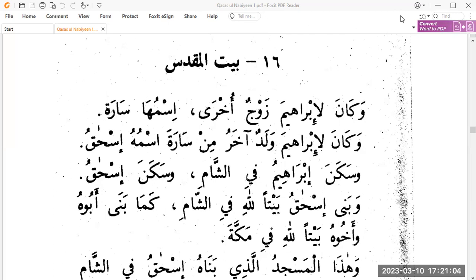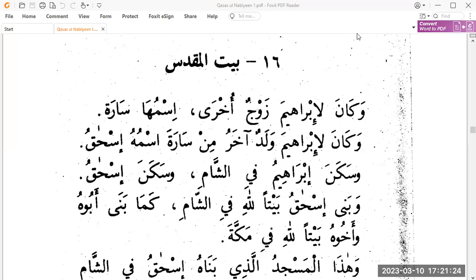Inshallah we continue studying this book, Qasas an-Nabiyyin. Today we'll be studying lesson number 16, which is based on Baitul Maqdis.